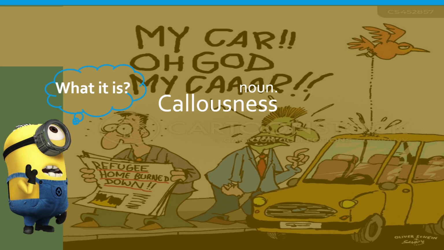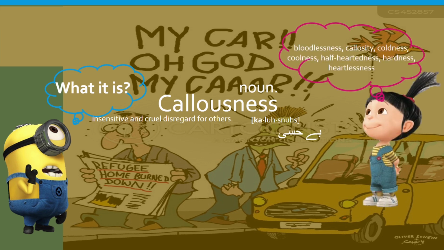That is callousness. Callousness is a noun that very effectively correlates with the picture: insensitive and cruel disregard for others. In Urdu, it is stated as behisi, and it has different related words like dullness, hard-heartedness, and heartlessness, you can say.